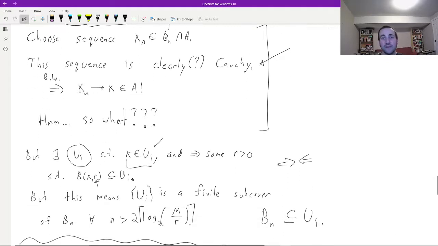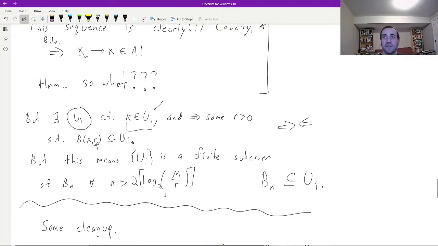But that's good, because we can draw the following picture. We have x down here, and there's some ball around x, which is entirely sitting inside of Ui.